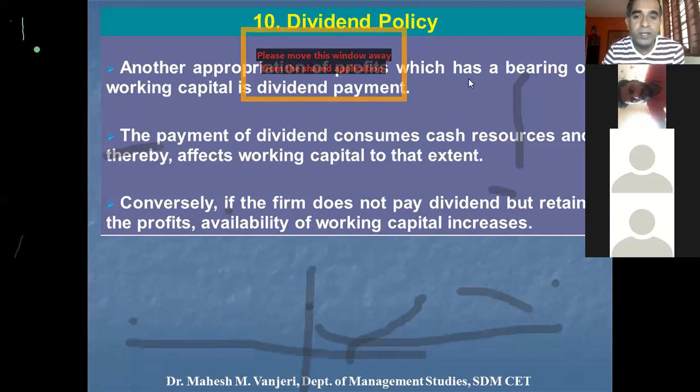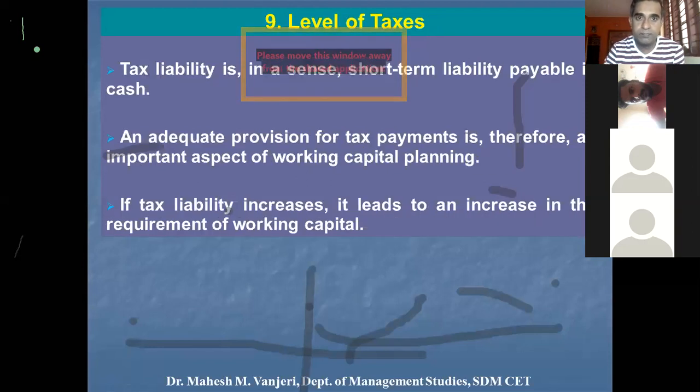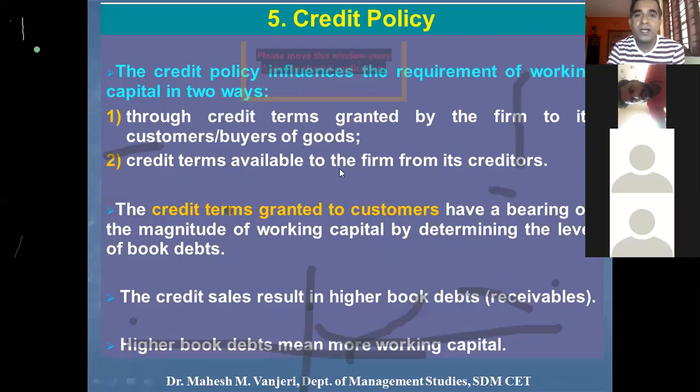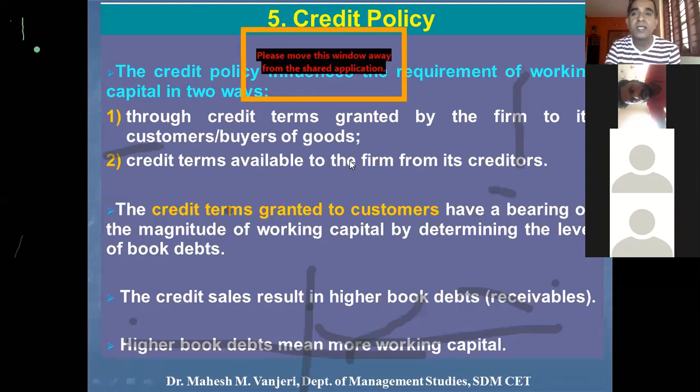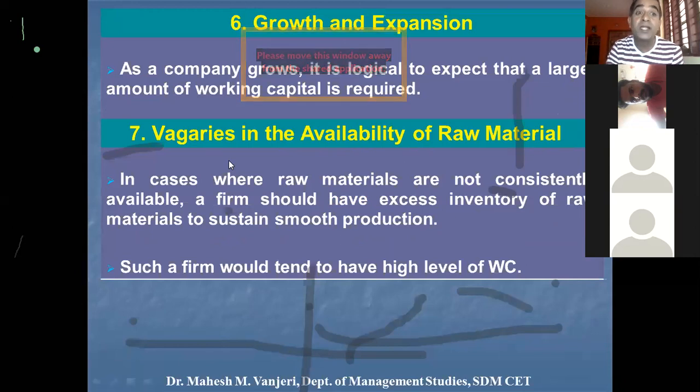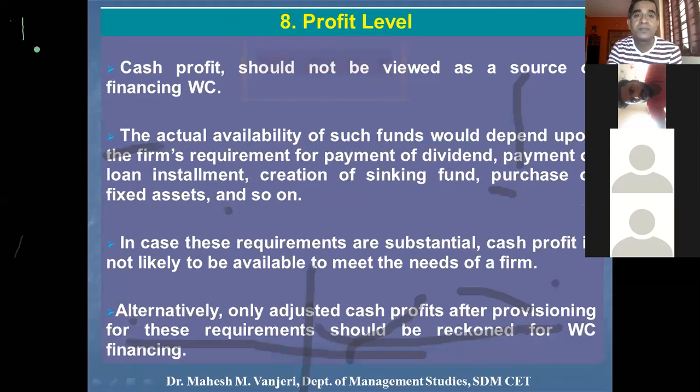So I'll just take a quick recap. We learned what is credit policy, in two ways: credit given to customers and credit received from the creditors or suppliers of raw materials, and how it influences working capital requirements. Then how growth and expansion, as the company grows and expands its operations, will require a larger amount of working capital. And the unpredictability of the availability of raw materials, how it increases the requirement for working capital.